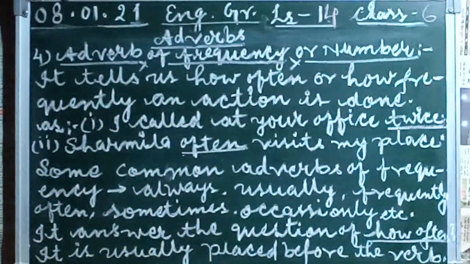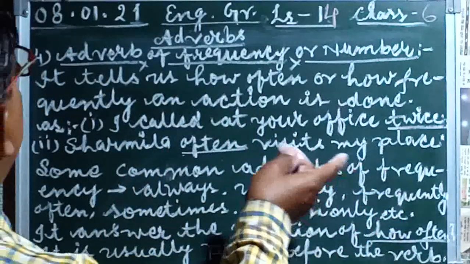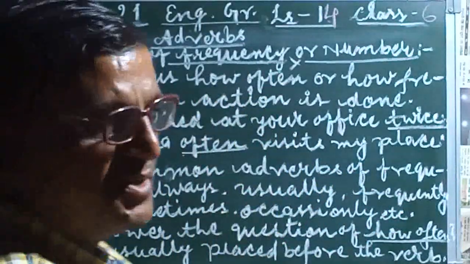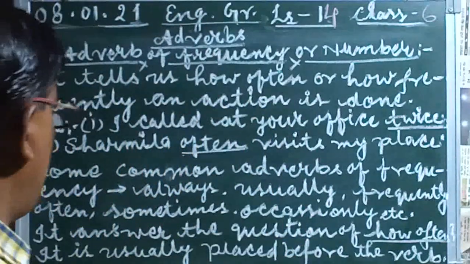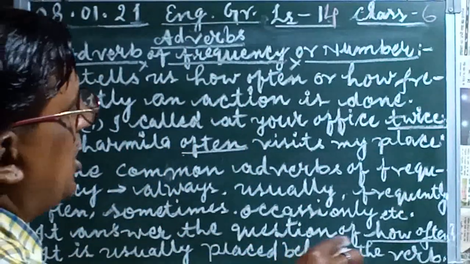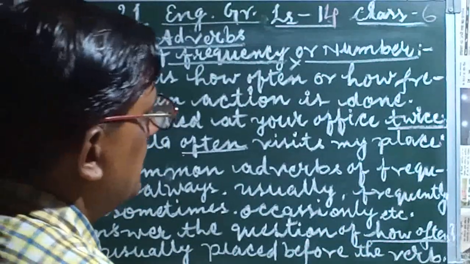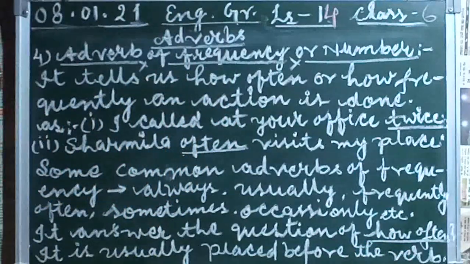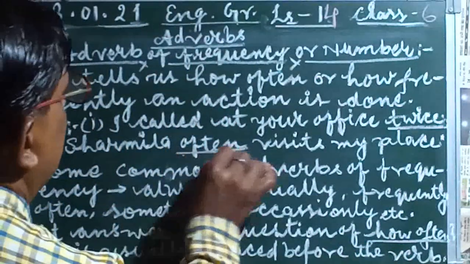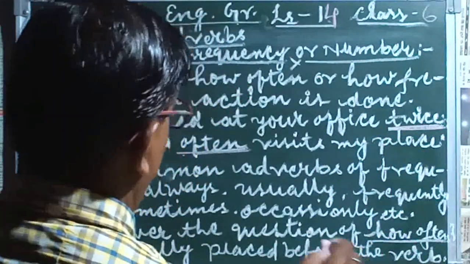One more thing I would like to tell you, children. While we use adverbs of frequency or number, this type of adverb always answers the question of how often. This is telling how often.